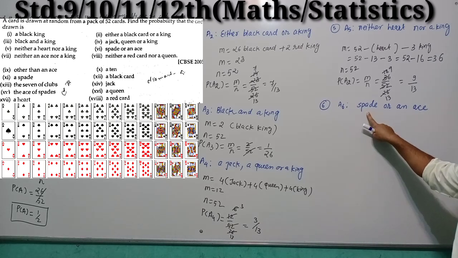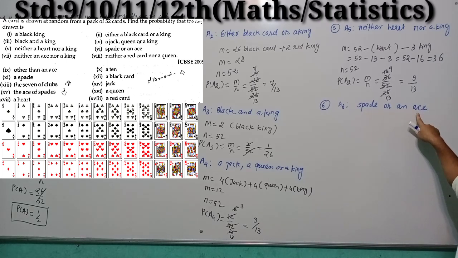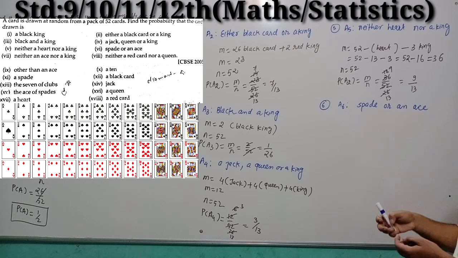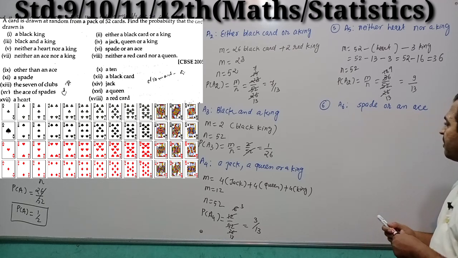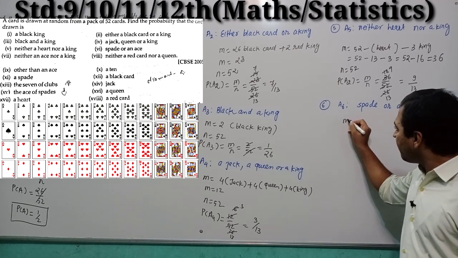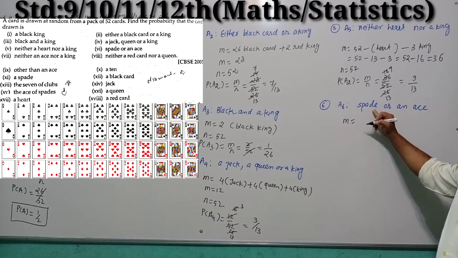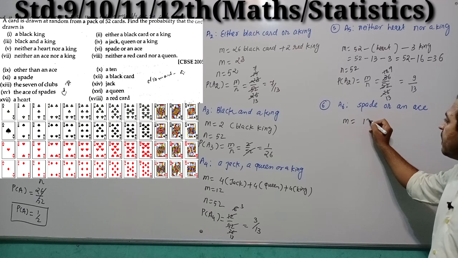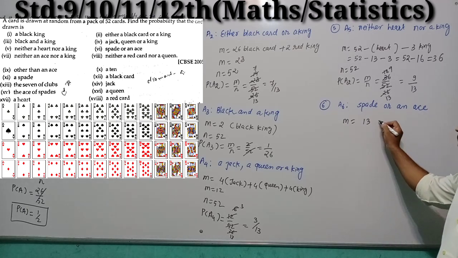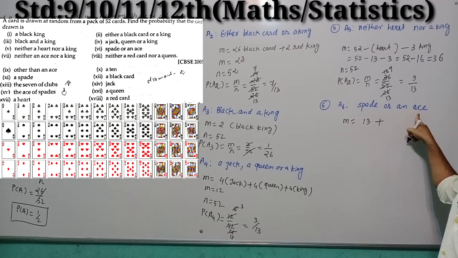So 13 cards of spade and S, right? So students, here you can see the value of M is what? Favorable events. So spade cards, how many spade cards are there? 13. Or an S, 4 S are there.